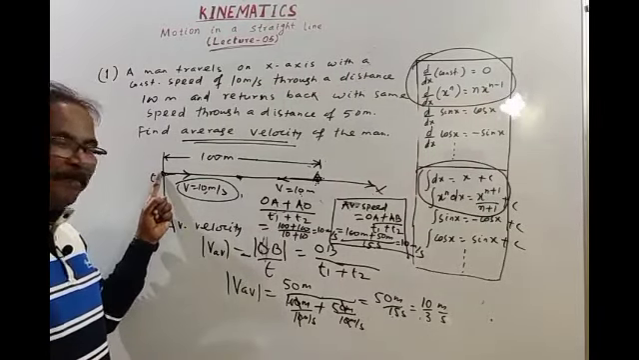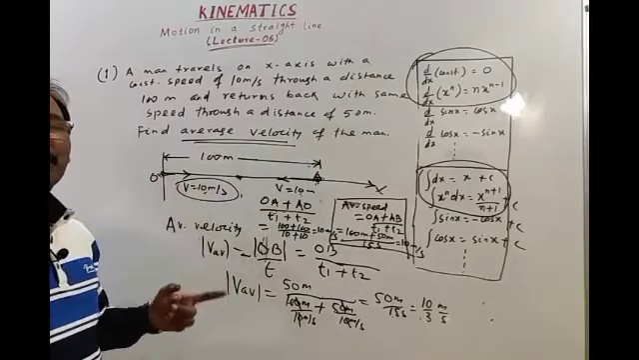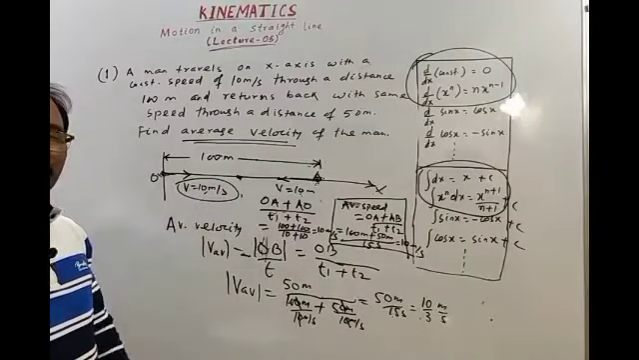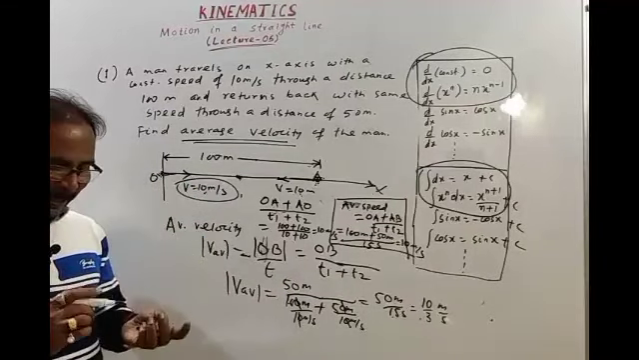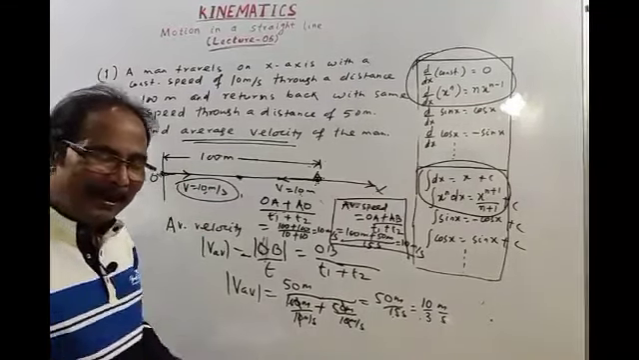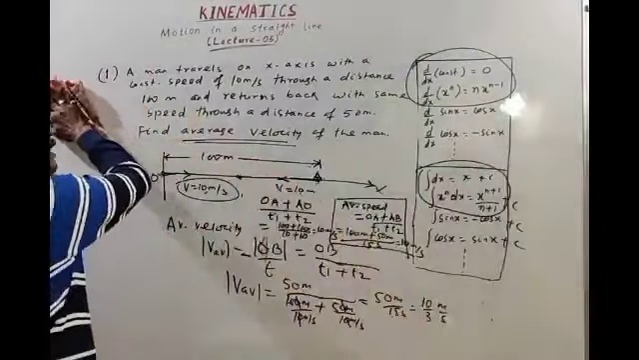this is the initial point, this is the final point, so displacement is 0, so average velocity is 0 if the man returns to point O. This is a most common and very easy question.